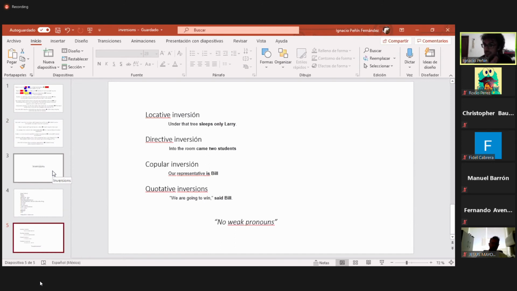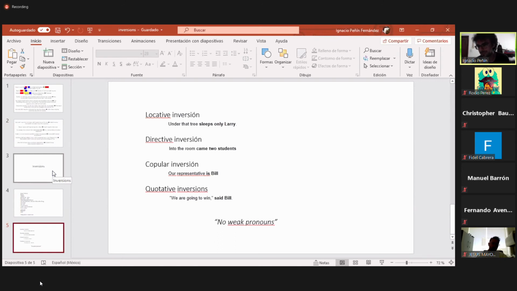You can invert the verb and the subject, usually when you have location adverbs, or locutions of a place, okay?